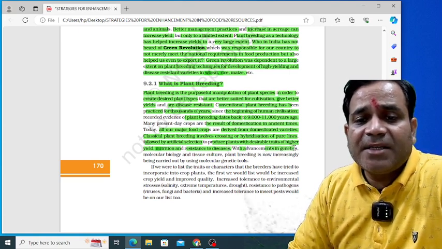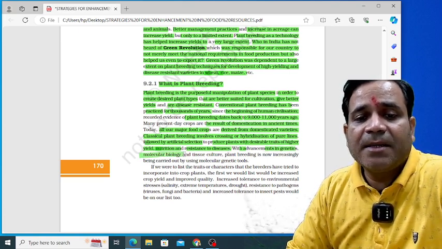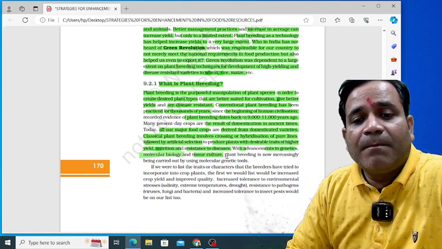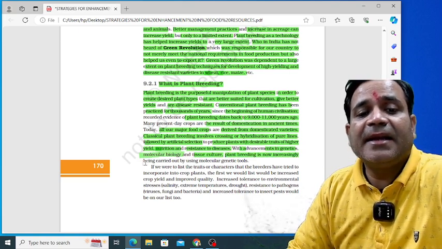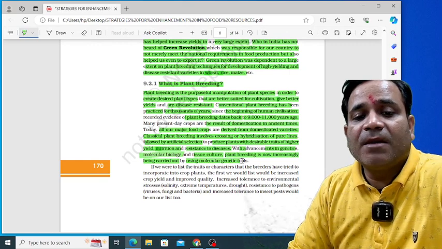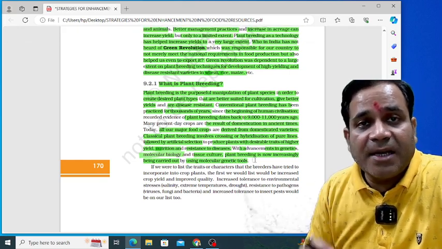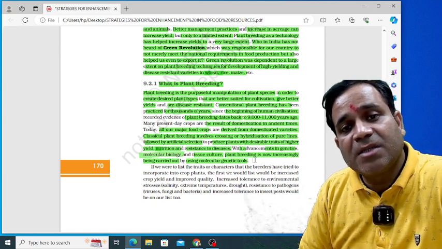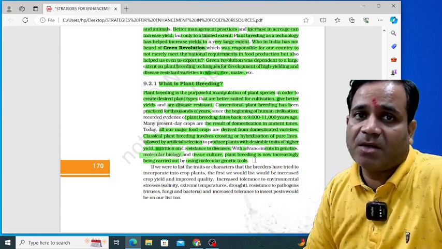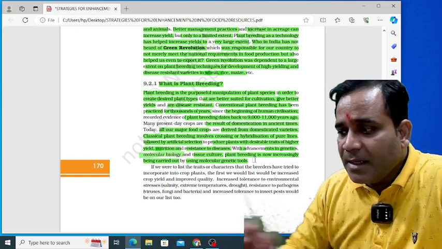With the advancement in genetics, molecular biology and tissue culture, plant breeding is now increasingly being carried out by using molecular genetic tools. These molecular genetic tools lead to the development of the crop. Is this one clear?